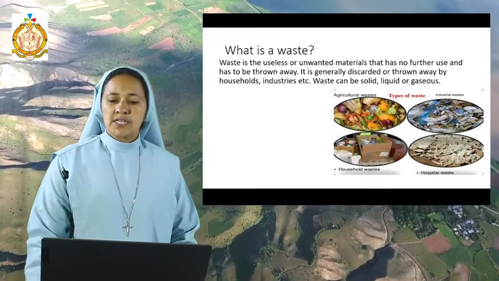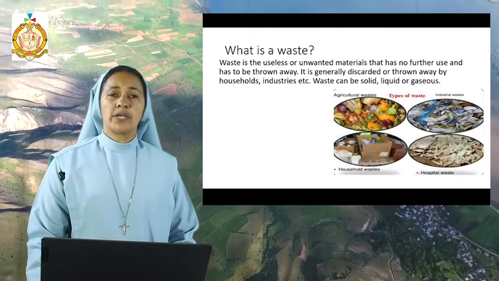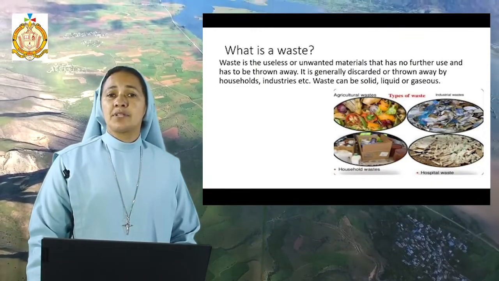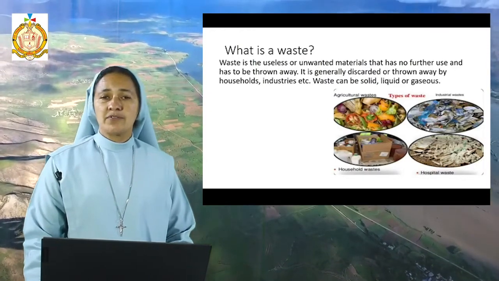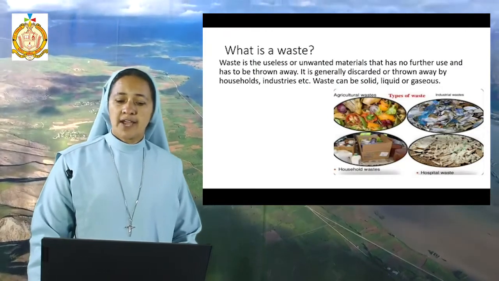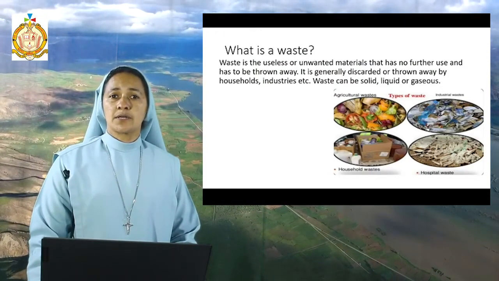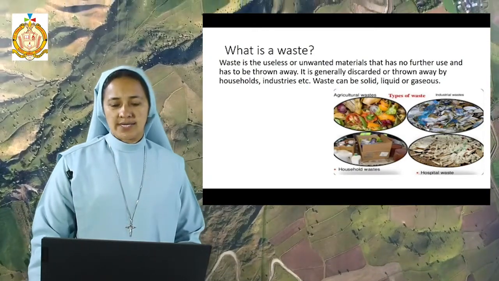Now, as we see in the picture, there are types of waste like agricultural waste. What comes under agricultural waste? The peels of fruits or vegetables and spoiled vegetables all come under the heading of agricultural waste, and even the leaves or plants.